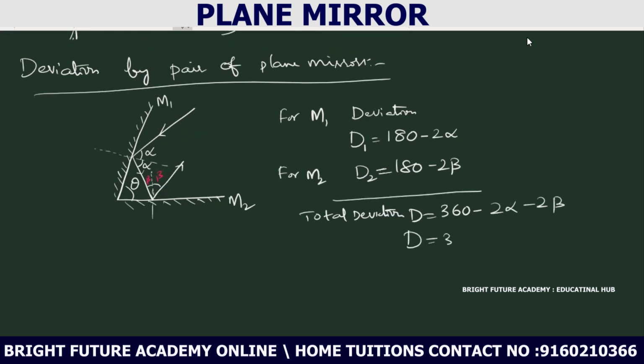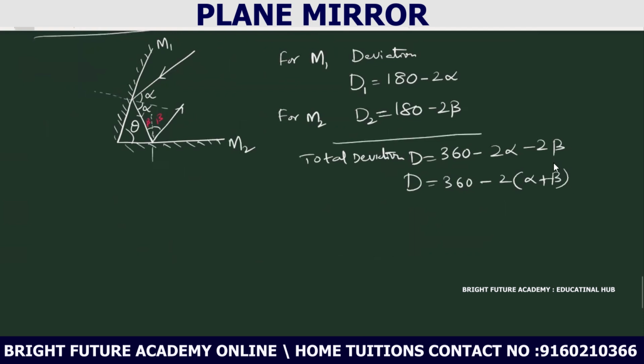So D is equal to 360 minus 2 into alpha plus beta. So we can write D is equal to 360 minus 2 theta. This alpha plus beta value we substituted with theta.